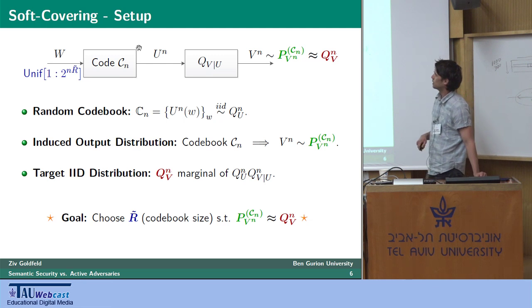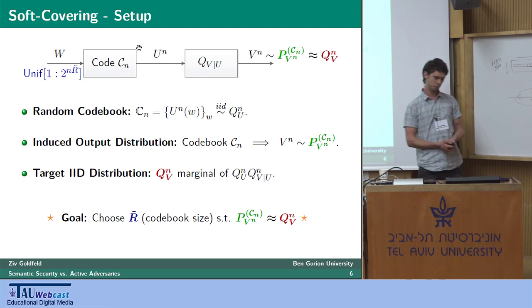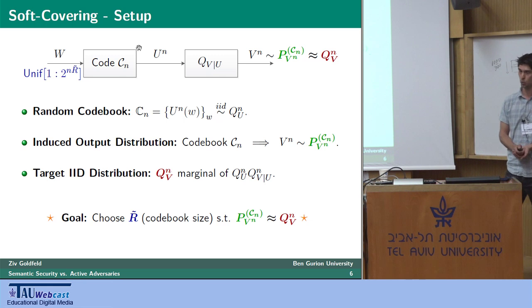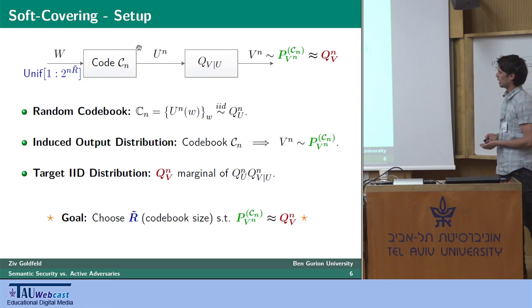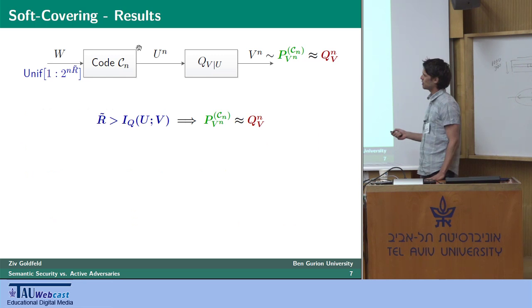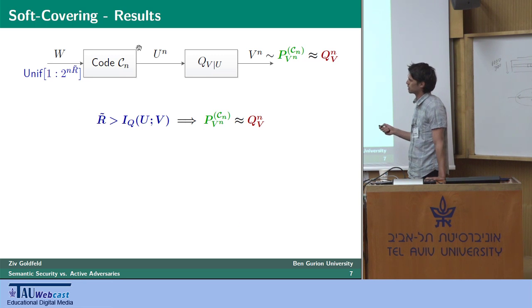Now, this setup was solved under different distance metrics between distributions, and all the results basically say the same thing. If the rate of the codebook R tilde is greater than the mutual information between input and output, U and V, then you have your approximation.